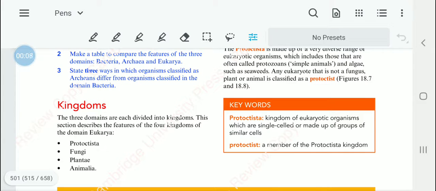So the kingdoms are the subdivisions of the three domains. Each domain is divided into kingdoms. Here we are going to look at the four kingdoms of the domain Eukarya. In Eukarya there are four kingdoms: Protoctista, Fungi, Plantae, and Animalia.